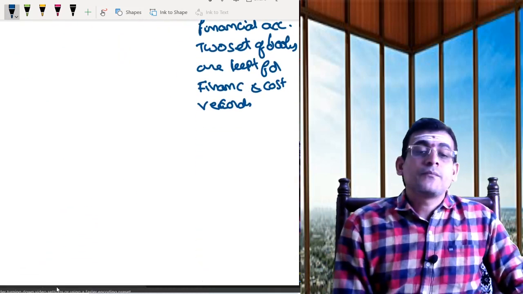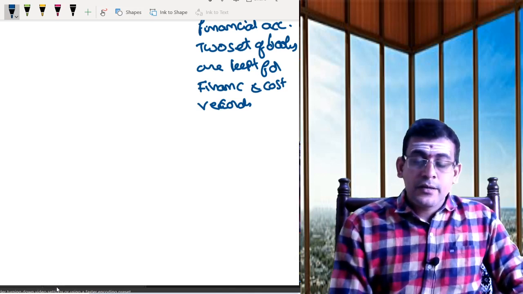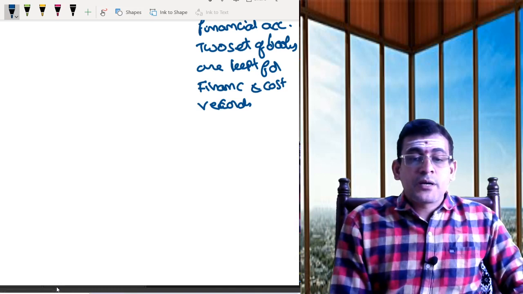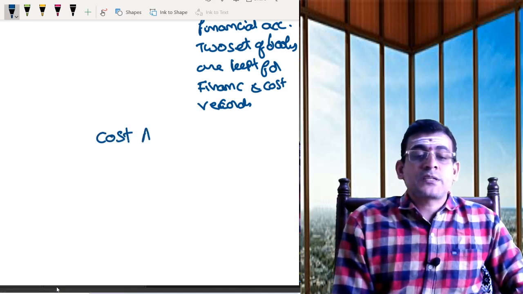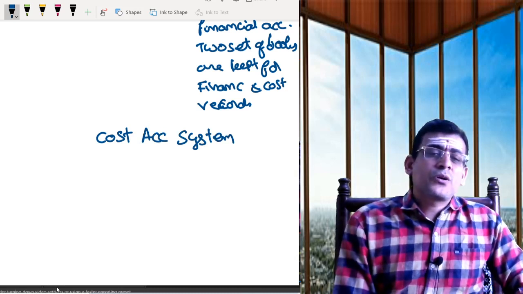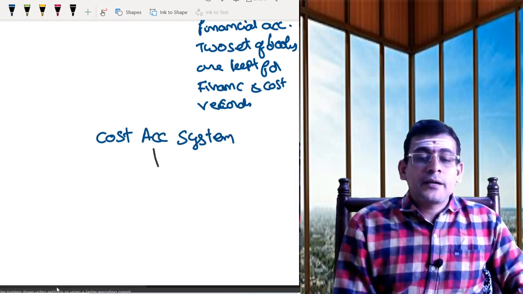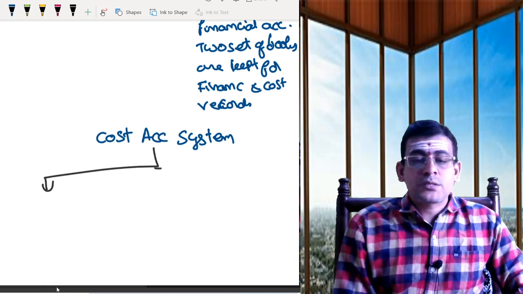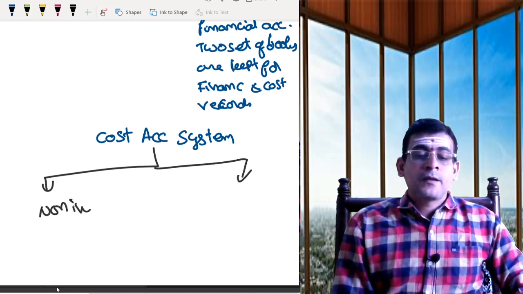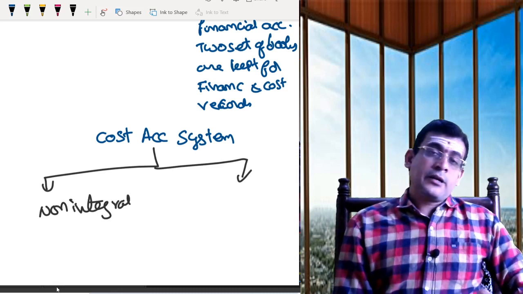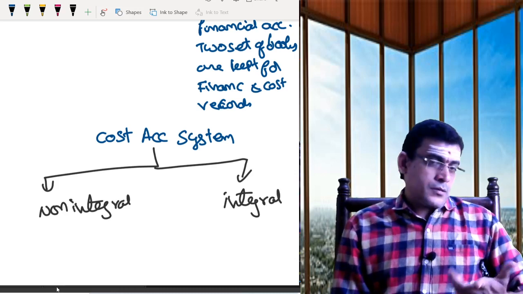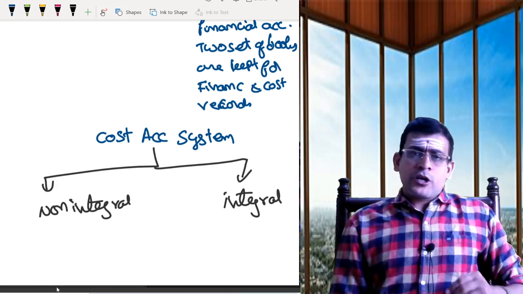Now, before getting further, what are we trying to learn in this chapter? It is your cost accounting system. In this chapter, you are trying to learn basically these two things: one is non-integral, another is integral.